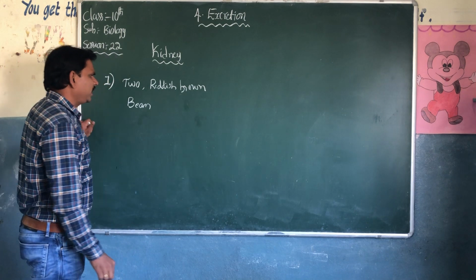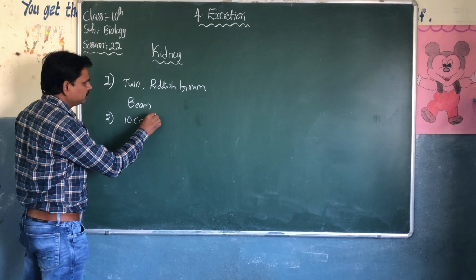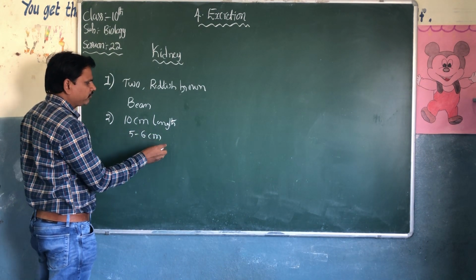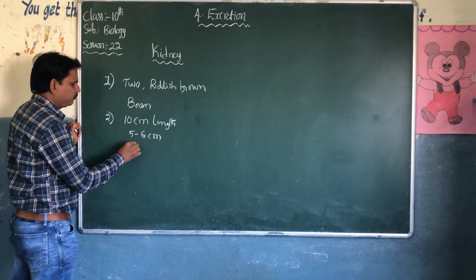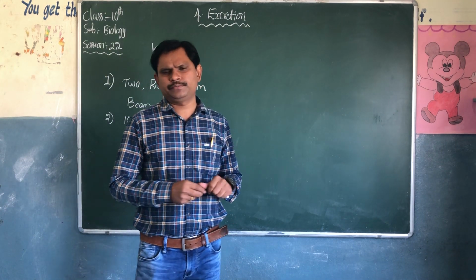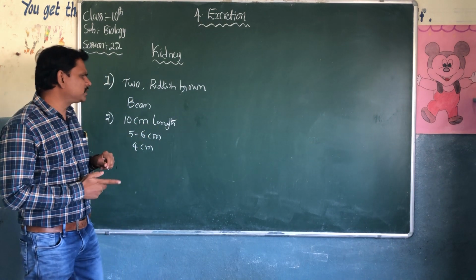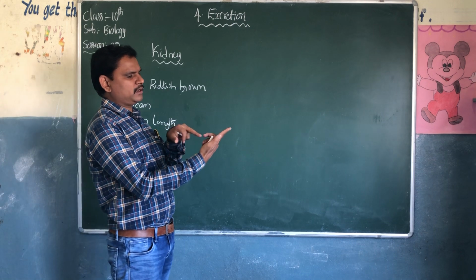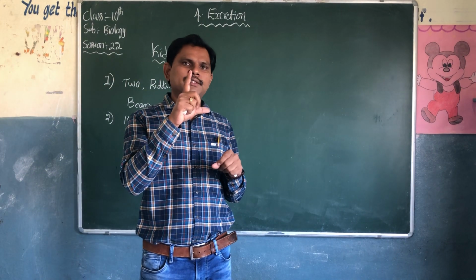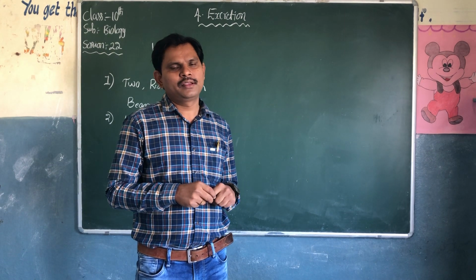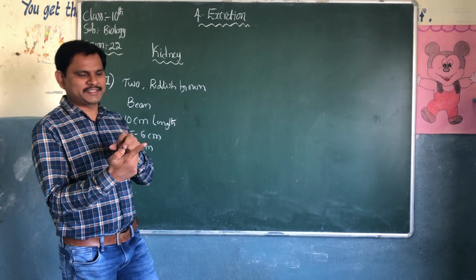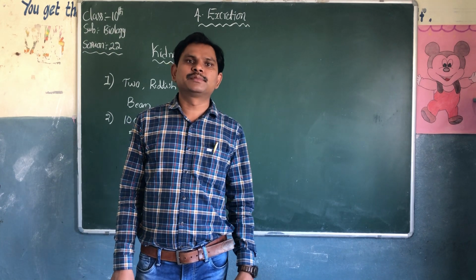Approximately, a kidney is 10 centimeter in length, 5 to 6 centimeter in width, and 4 centimeter in thickness. This is not exact, it's approximate. If you take a scale, you can measure 1, 2, 3 up to 10 centimeter. It is less than the length of our scale. So only 10 centimeter length, 5 to 6 centimeter width, and 4 centimeter thickness. This is the size of the kidney.